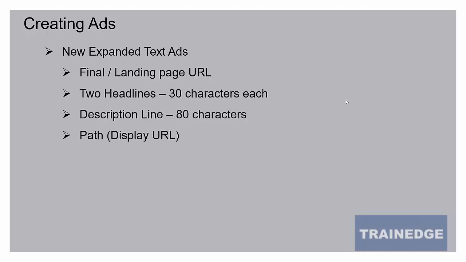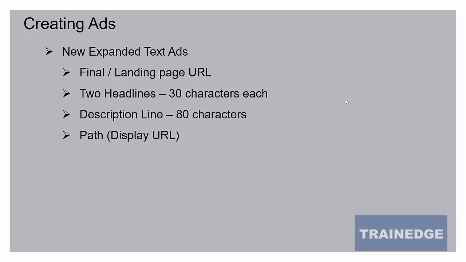Let us see how you create ads in Google AdWords. Search ads are text ads, and Google has changed the format of those text ads a few months ago. The new format is called New Expanded Text Ads. There are 4 components in this ad. There's a landing page URL, there are 2 headlines of 30 characters each, and a description line of 80 characters.